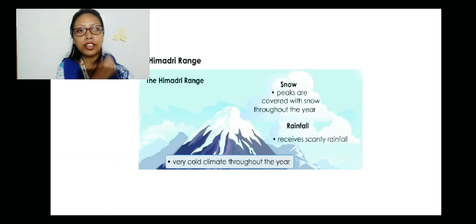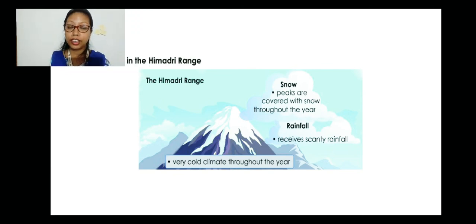Now let's move towards the climate of the Himadri range. How is the climate in the Himadri range? Snow peaks are covered with snow throughout the year. As these are the highest mountains, most of the peaks are covered with snow all year, all 12 months.